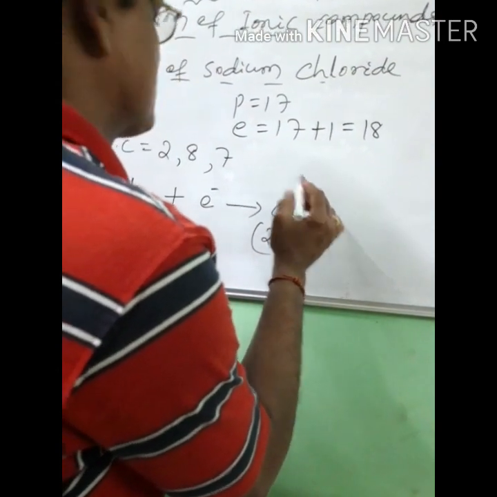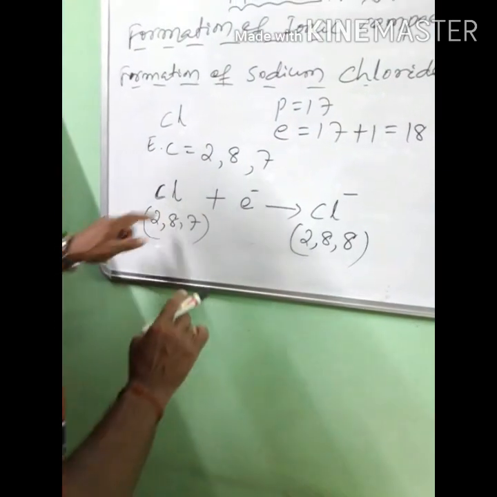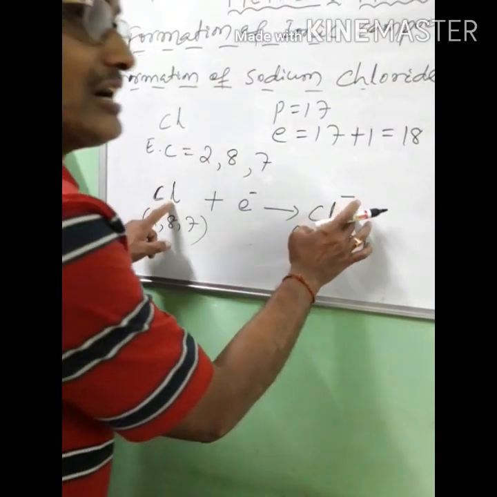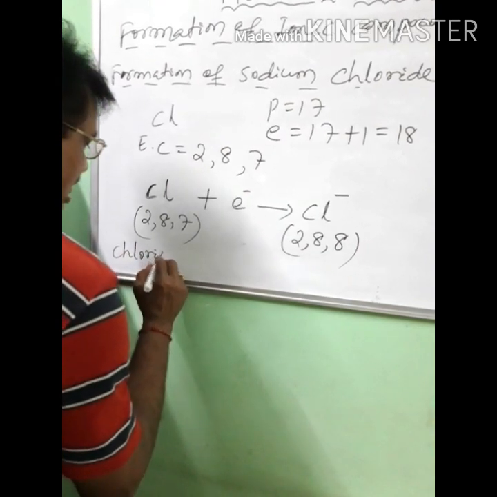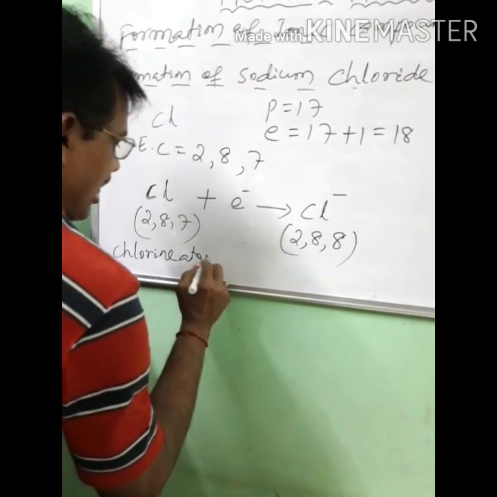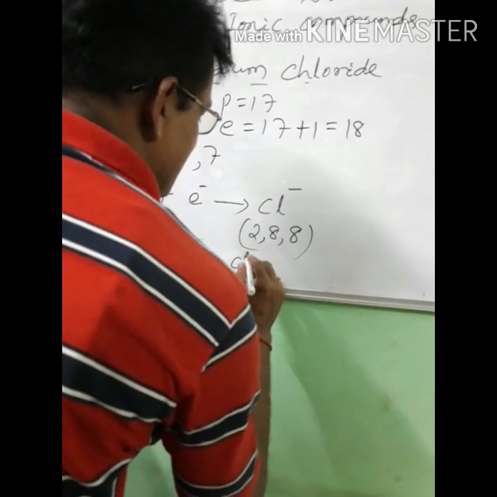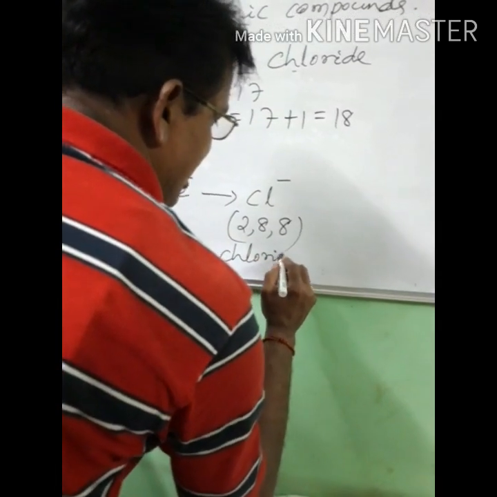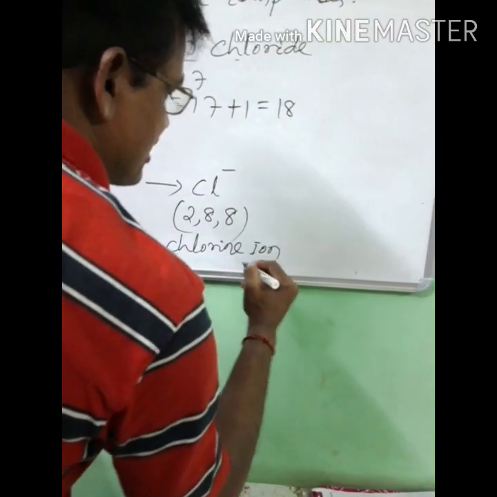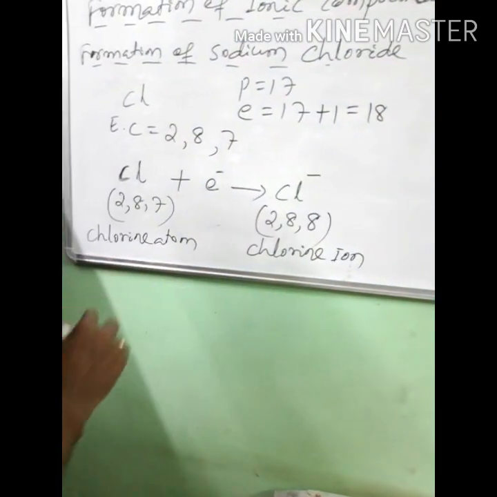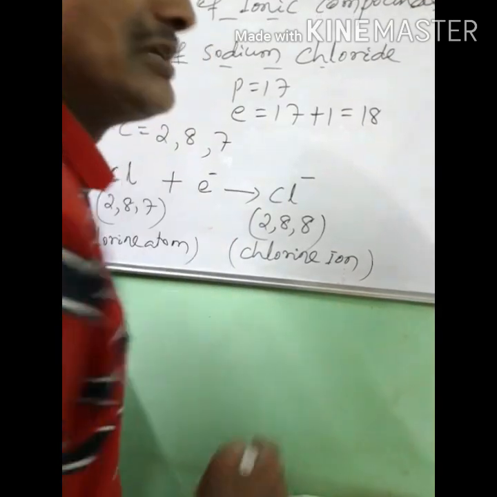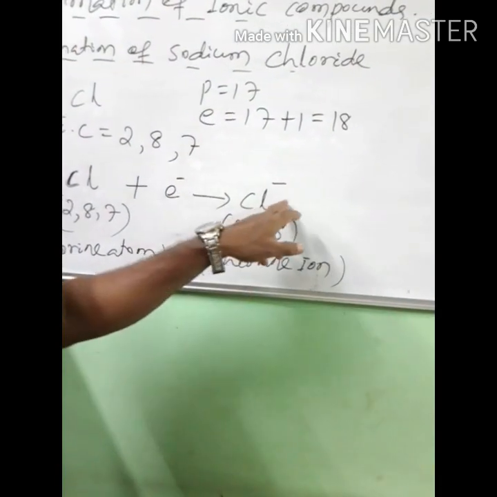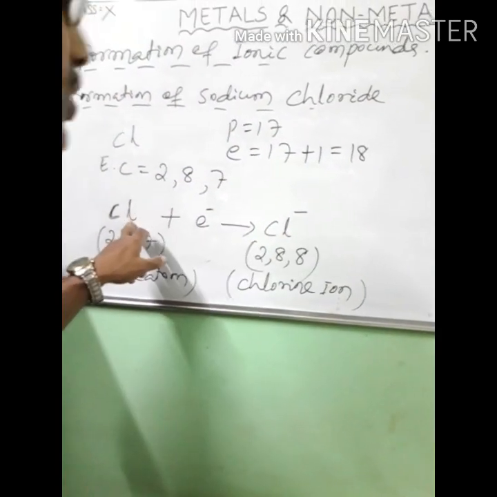Here is the chlorine atom, here is the chlorine ion. Clear? This is the ionic formation of chlorine from the chlorine atom.